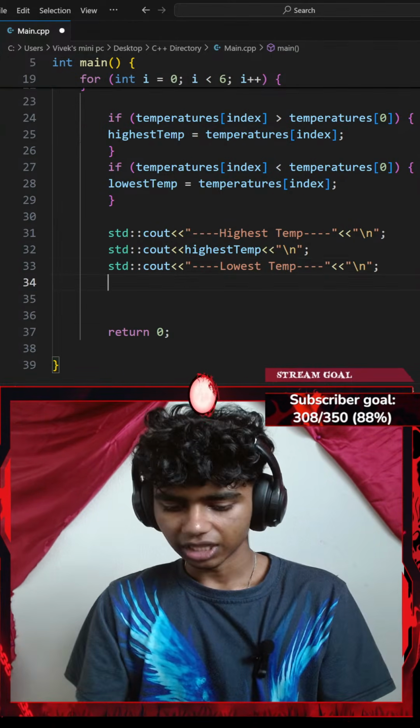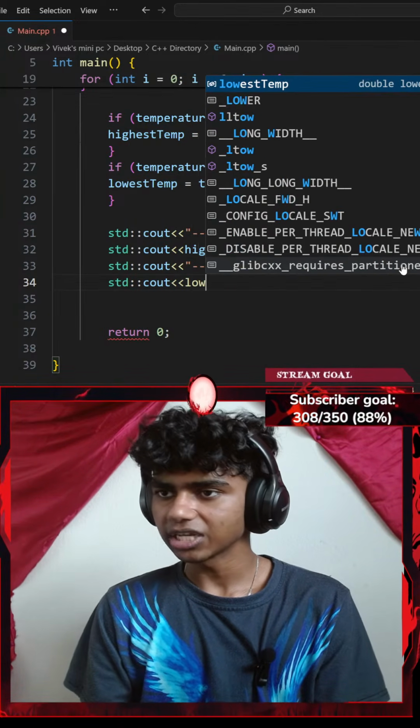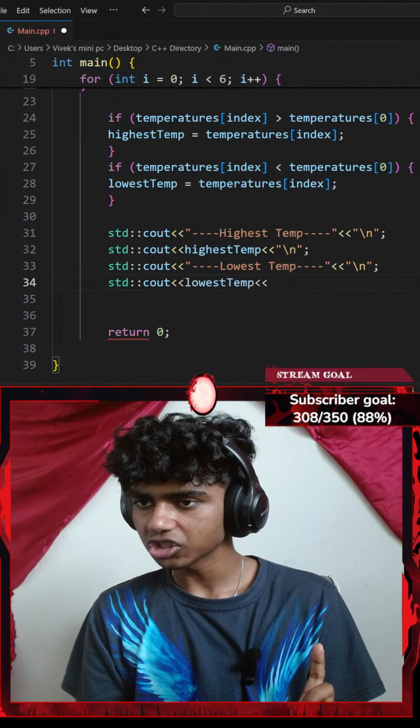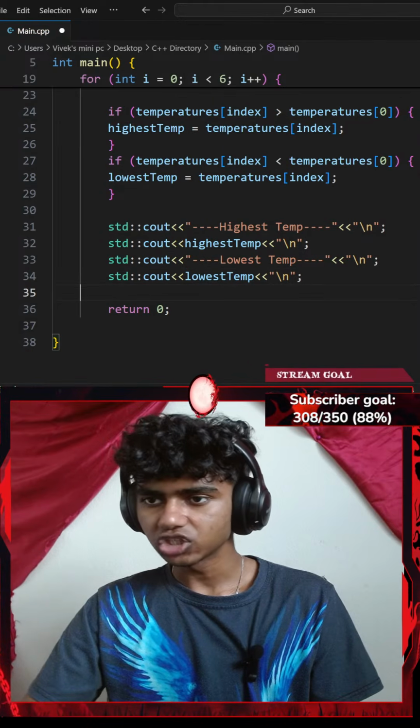Okay, next up, let me go with a standard console output with an insertion operator. This is going to be my lowest temperature. Okay, with another insertion operator, a new line ending with a semicolon. Okay, I feel this should be correct.